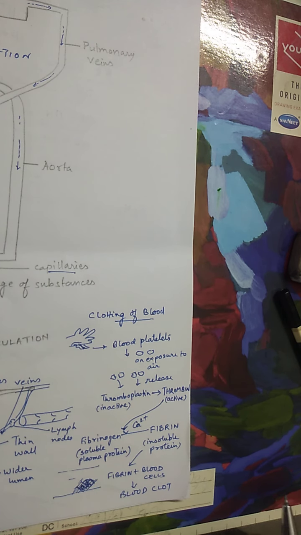And recent studies have shown that one of the factors is nothing but a different form of another factor. That's why in total there are 12 factors, you can say. So this is the overall concept of clotting of blood.